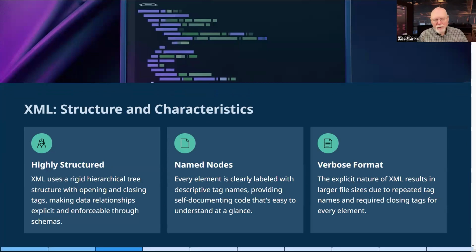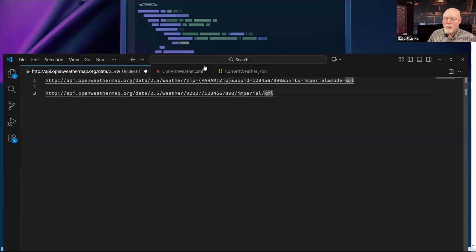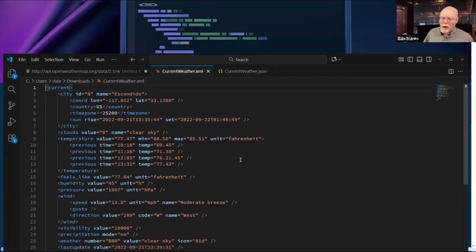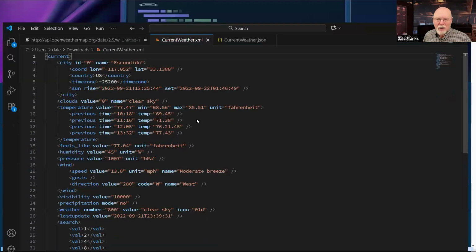XML has three very important attributes. Number one, it is very highly structured. It's not strongly typed in the way that we would expect, say, a regular programming language like C# to be, but the structure of XML is very tightly defined. So if we want to look at what the current weather from OpenWeatherMap looks like, and we want to look at it in XML, it's going to look like this.